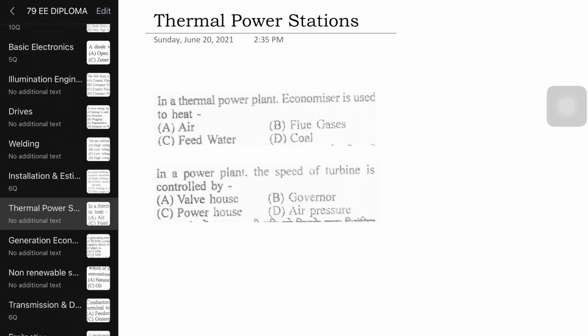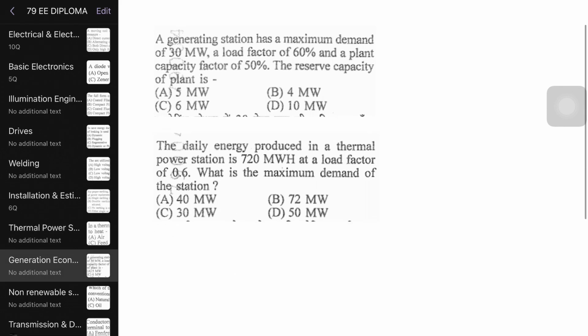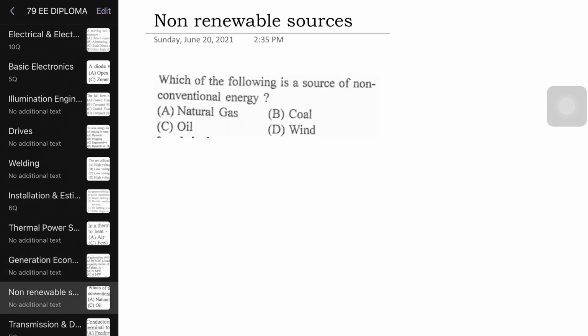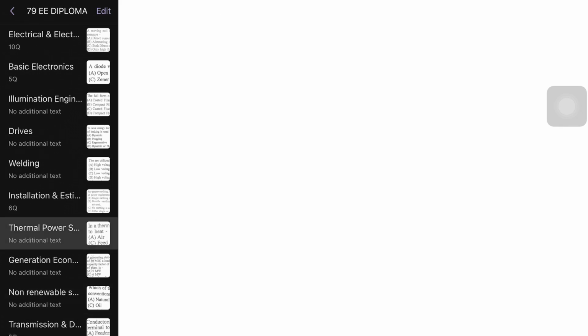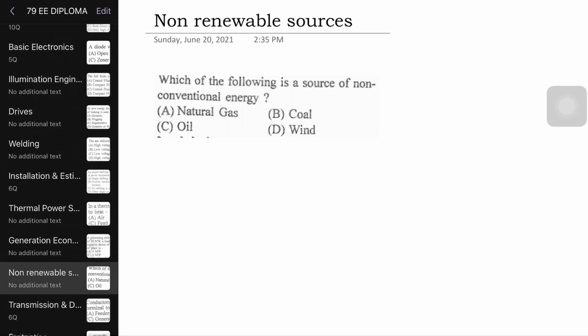Again, coming to power system generation. In generation, we will study basically 2 or 3 parts. One is the conventional power stations: thermal, hydro, and nuclear. They were asking 2 questions from thermal power stations. Again, you have generation economics, 2 questions about diversity factor, demand factor, load factor. Again, non-conventional sources, about solar and such, 1 question was asked. So overall, if you talk about generation, 2 plus 2 plus 1, 5 questions. So on average, per topic, 5 questions are coming.